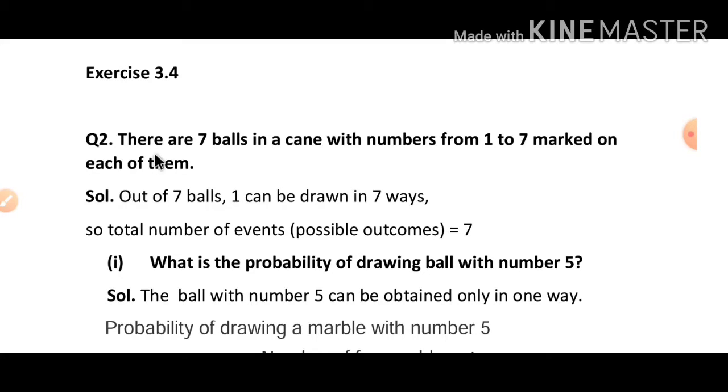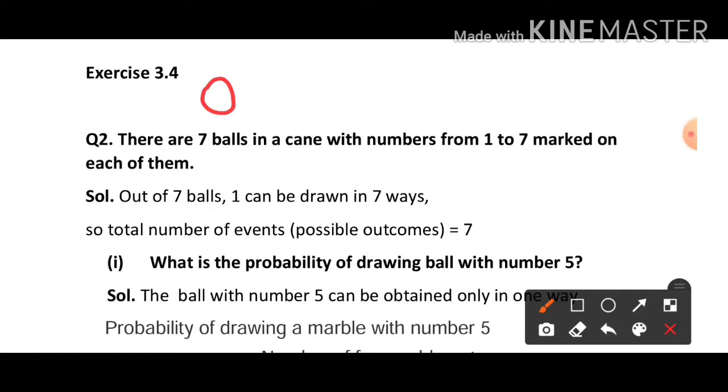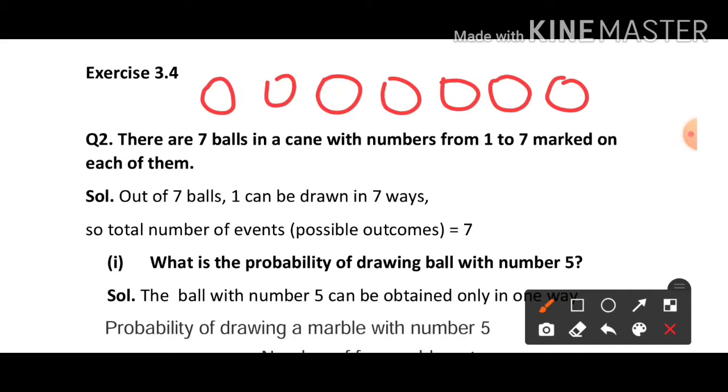Question number 2. There are 7 balls in a can with numbers from 1 to 7 marked on each of them. You can see that one can is there, and how many balls are there? Total 7. 1, 2, 3, 4, 5, 6, 7. And numbers are marked from 1 to 7 on each of the 7 balls.